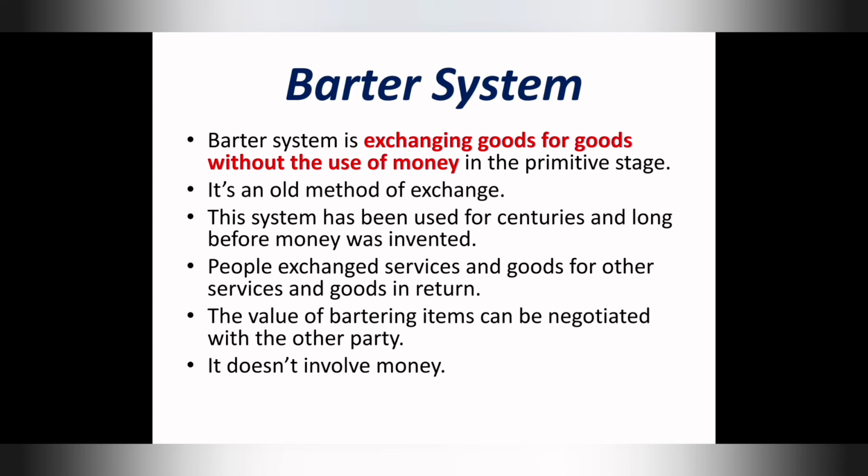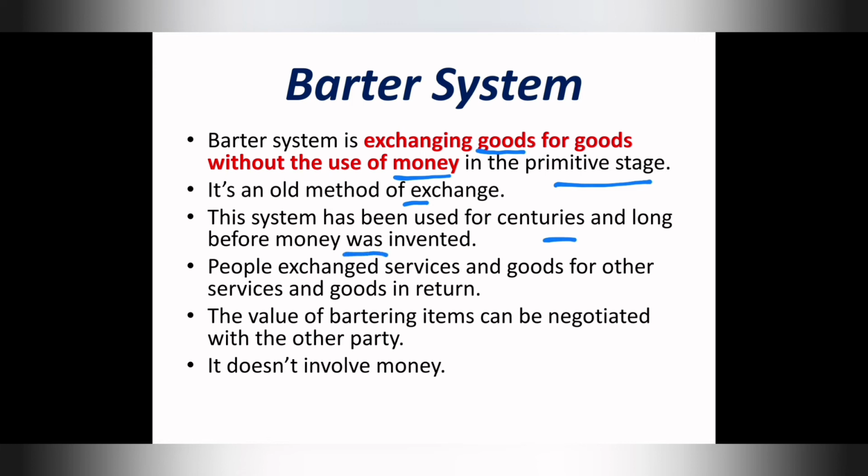Barter system is exchanging goods for goods without the use of money. In the primitive, ancient stage, it was an old method of exchange. This system was used for centuries, long before money was invented.